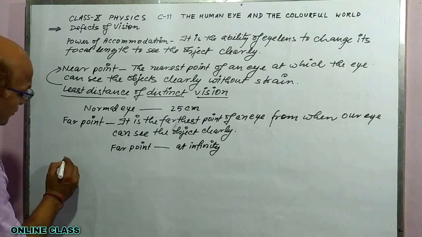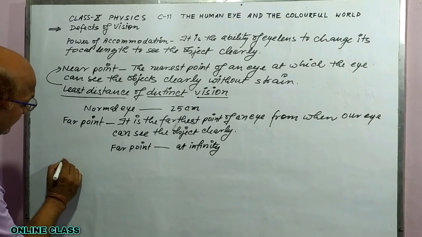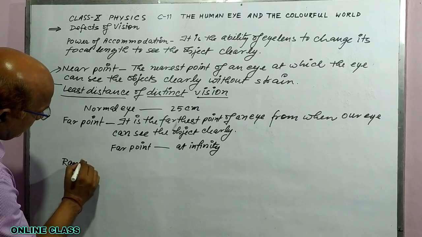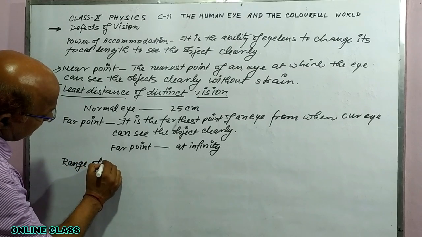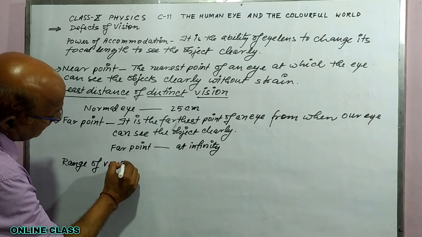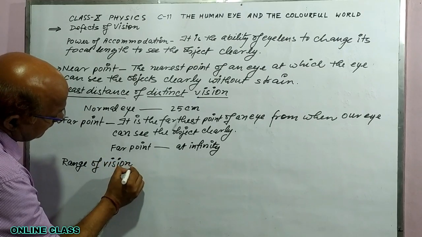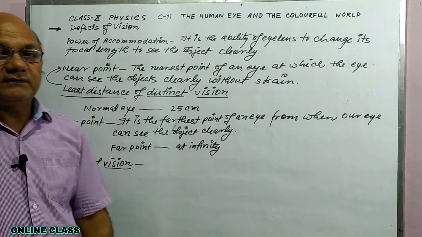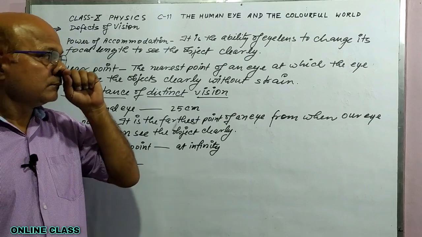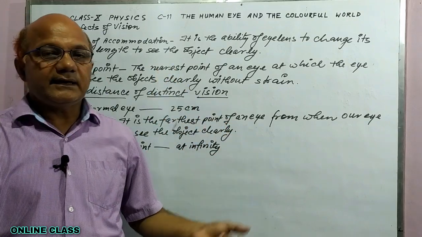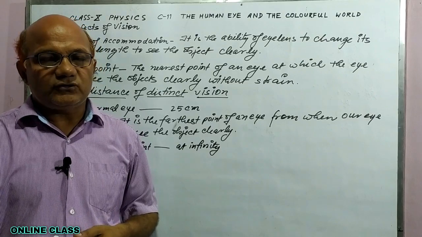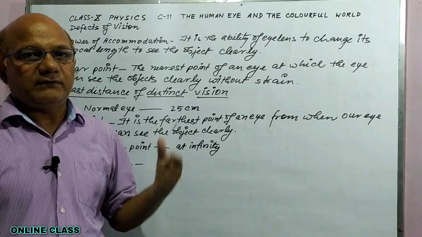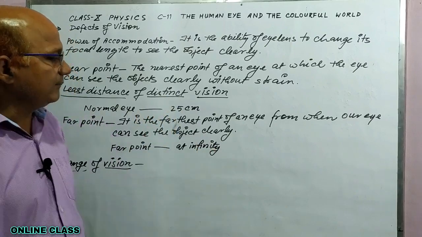And now the last point is range of vision. What is range of vision? As you know, the nearest point or near point is 25 centimeter and the farthest point or far point is at infinity.